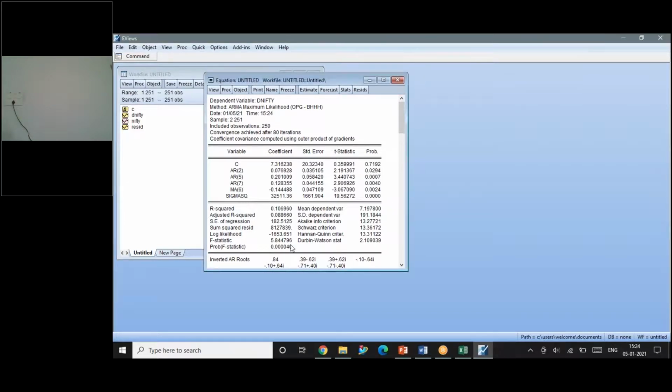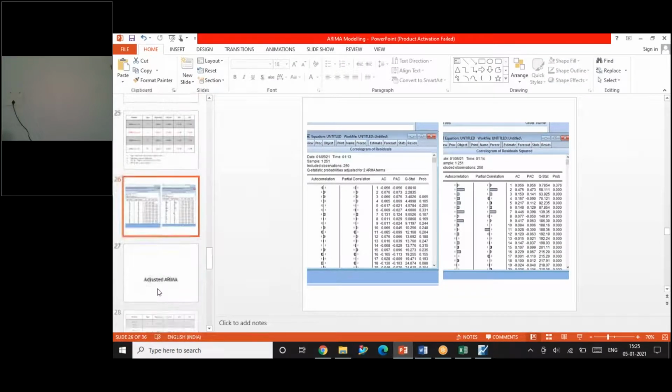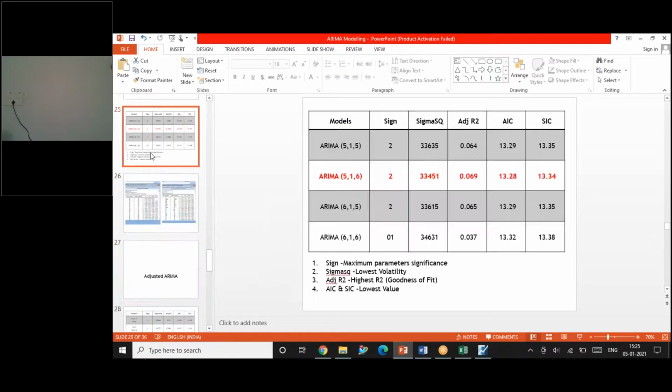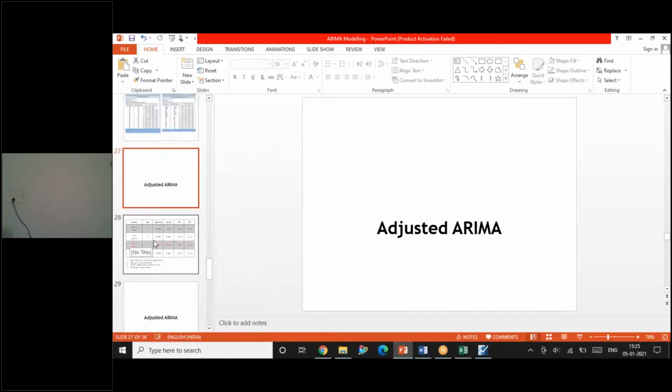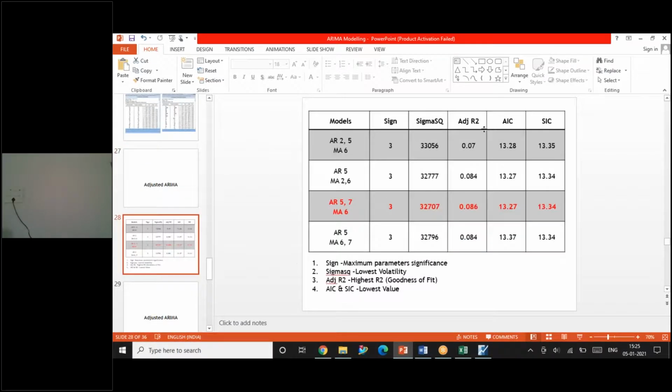So like this, one by one, I will take all the values of all the models, and I've given it in my presentation here. The adjusted ARIMA model. See here, the adjusted ARIMA model results are given in this particular table.